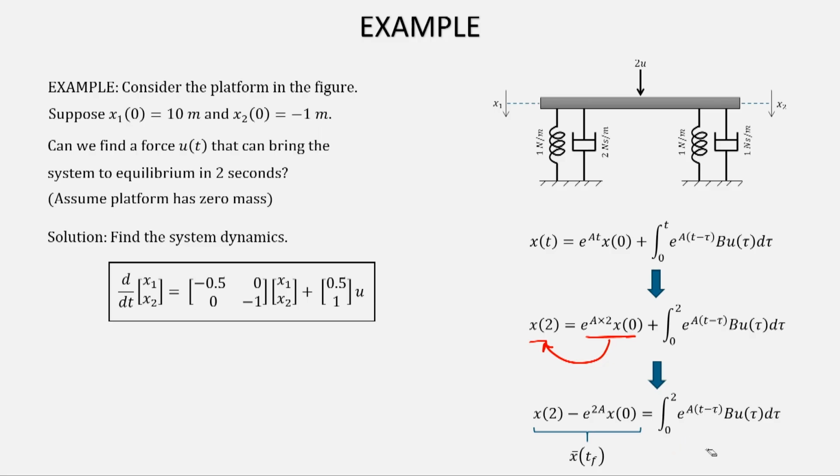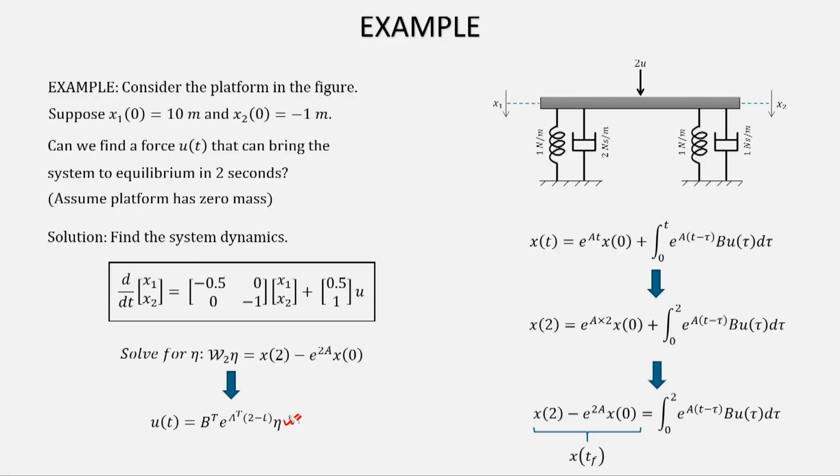So, now we have to find out a u that satisfies this equation. Our x bar now becomes this. So, we will solve for W_Tf eta equal to x bar, where W_Tf is the controllability Gramian, and once we get that, we will have to use the input formula that we had.